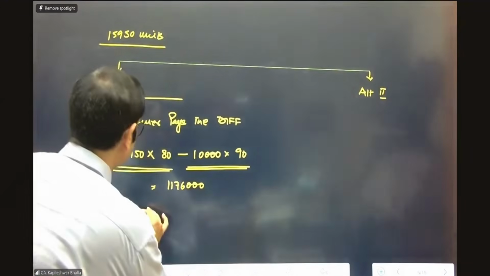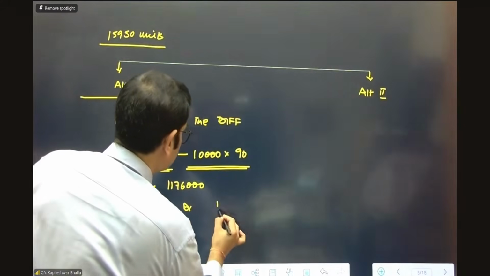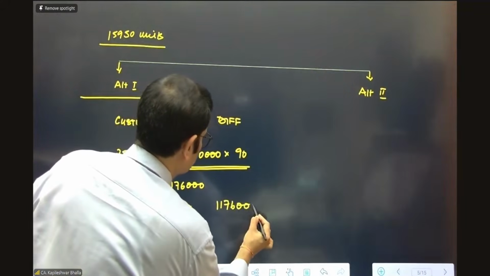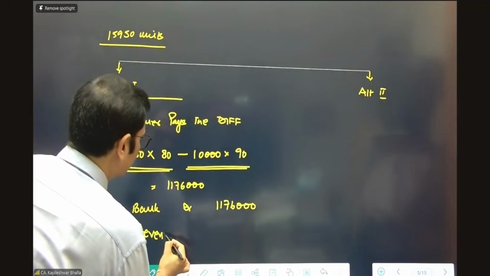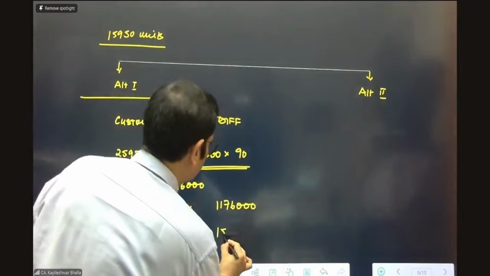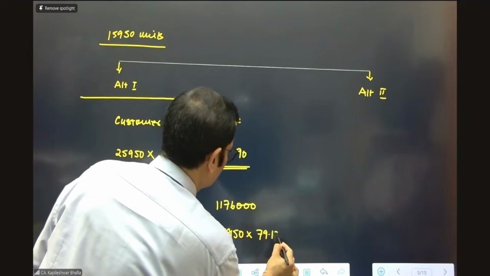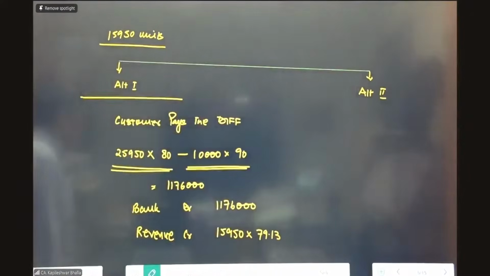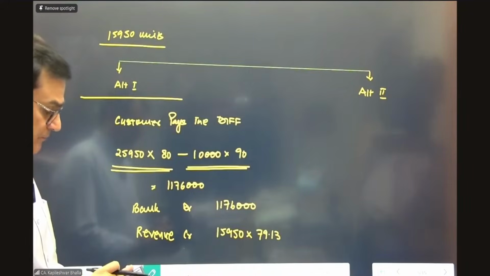So the entry in this case is bank gets a debit to the extent of 11,76,000, and revenue gets a credit. At what amount? Can I say this will be 15,950 units at the rate of 79.13? Correct. And where are you going to make the adjustment?